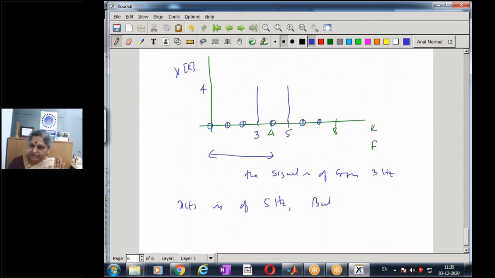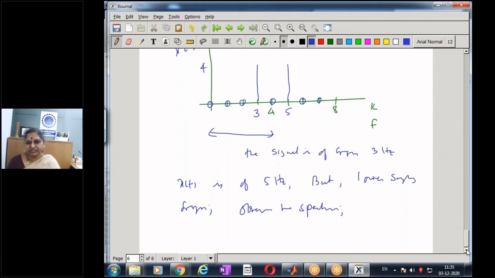But we violated the sampling theorem and took a lower sampling frequency. And then when we observe the spectrum, we find that the signal is of 3 hertz.